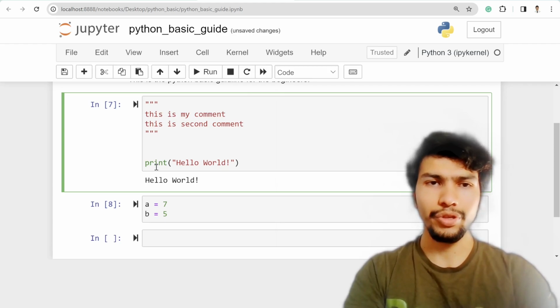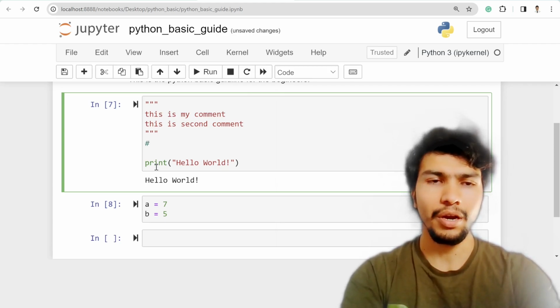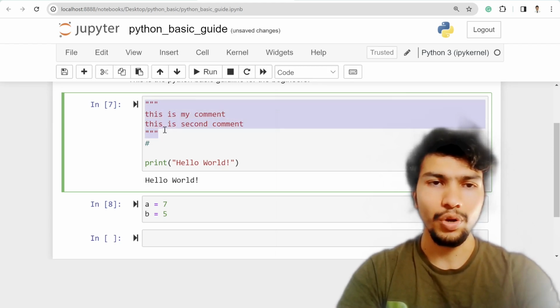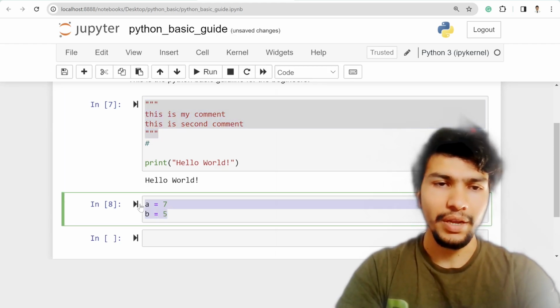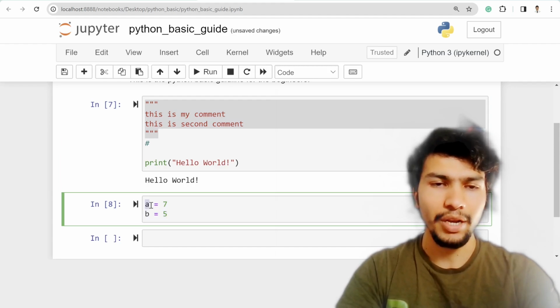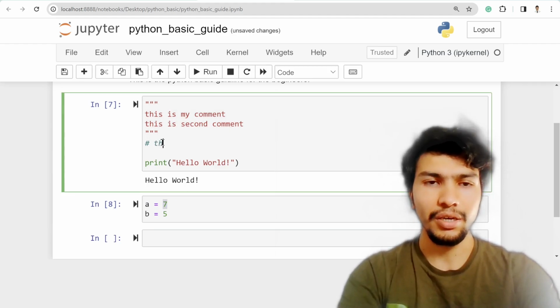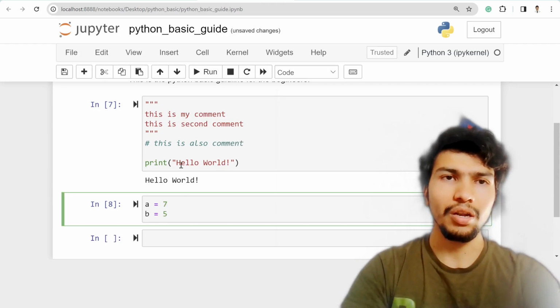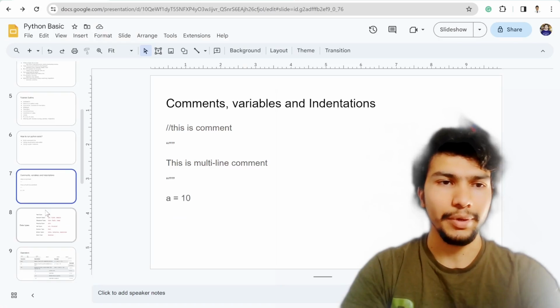All right, so just remember that for comments, we use either a hashtag or the symbol like this, and for variables we don't need the var keyword, just write the variable name equal to and then the variable value, and that's it. This is also a comment. Okay, so that's all about comments and variables.